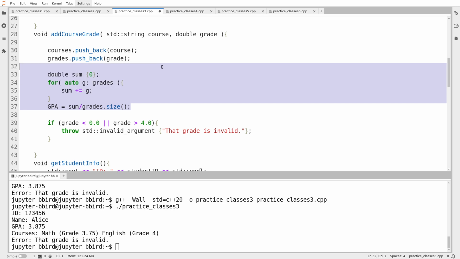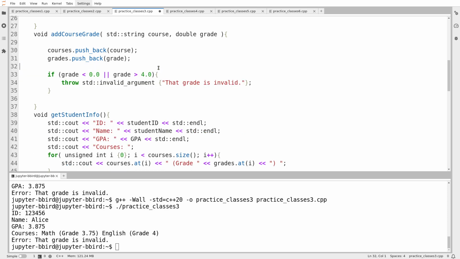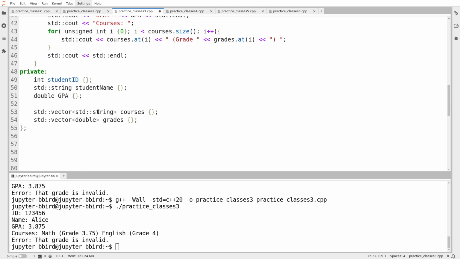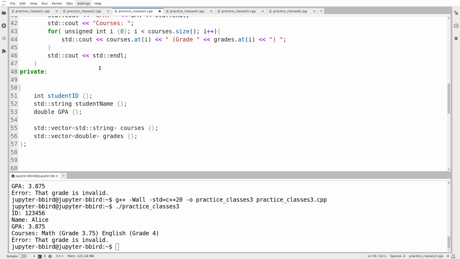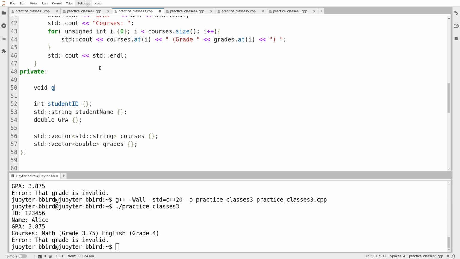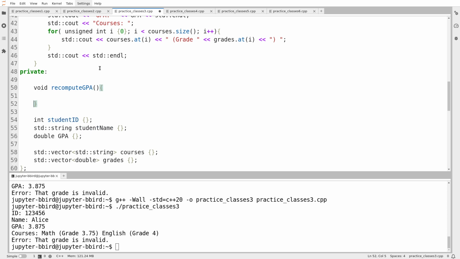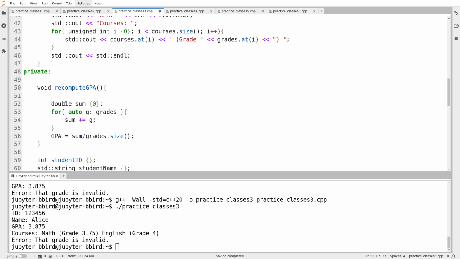Okay, and then finally, this is not so much a design thing, but just one last little note. Here in this example, what I've highlighted here is the calculation for the GPA. I've done the calculation from scratch inside the add course grade function, because in this exercise, that's the only place I need to compute the GPA. But arguably, I might need to update the GPA in lots of different cases. If I ever need to recompute the GPA, so when I add a grade, or if I were ever to remove a grade or something, I don't want to have to copy and paste this calculation in multiple places in my code.